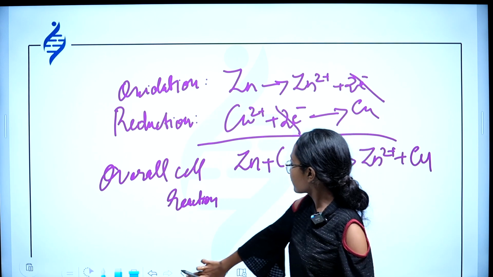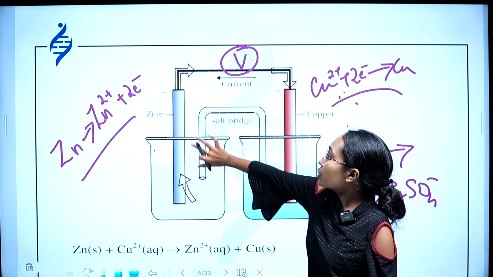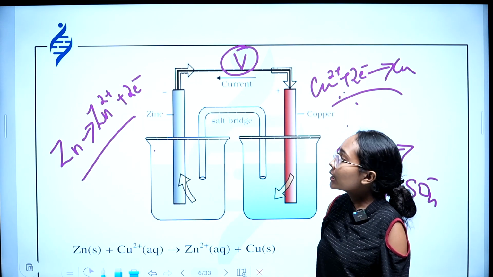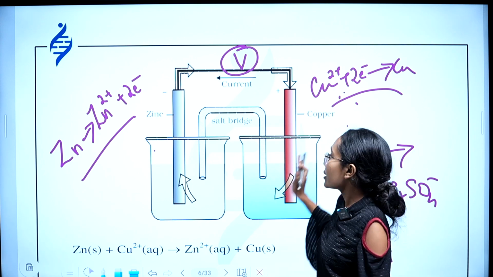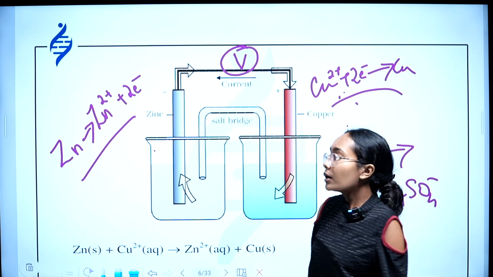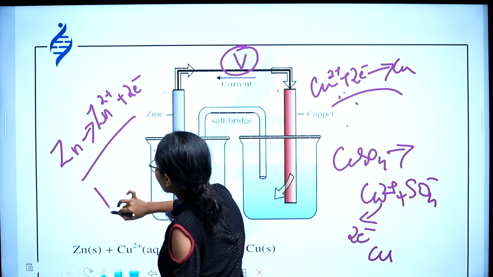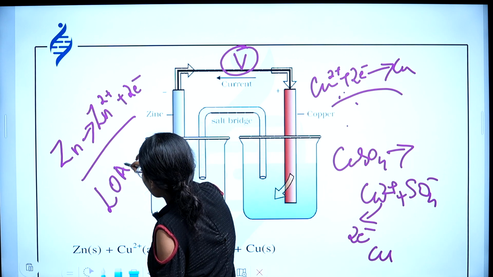Now, I've already told you this is anode and this is cathode, right? Oxidation is taking place in anode, reduction is taking place in cathode. So now let me tell you, LOAN.